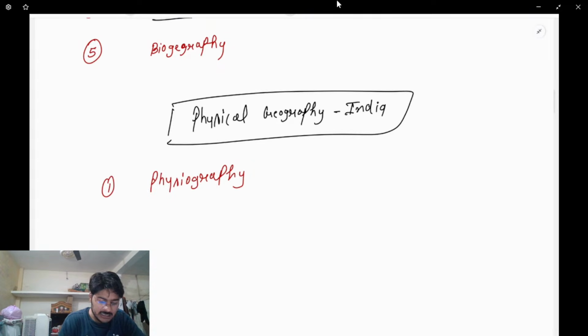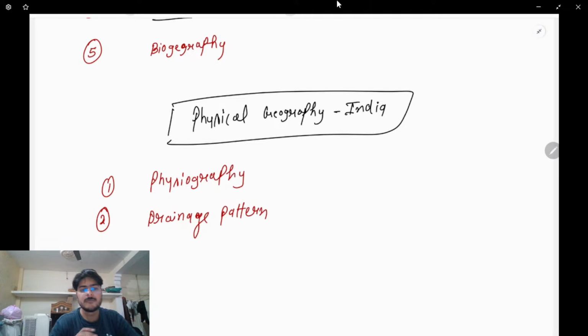Next point here will be the overall drainage pattern. I believe till now you have studied all these drainage patterns, all these rivers. You try to memorize all these things, but you have never completed them. Why? Because you are trying to complete the drainage system of India differently.